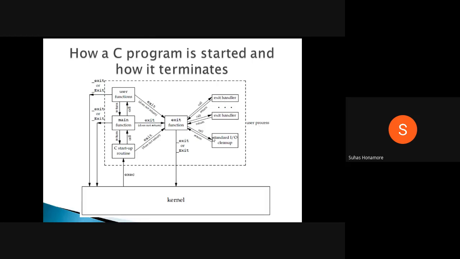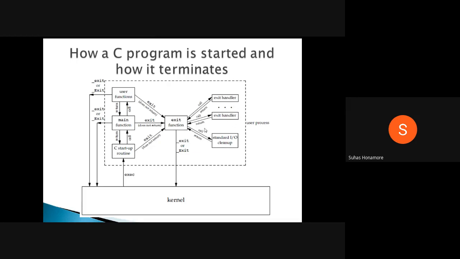Or some IO related cleanup you can do, so you can call that function, you can come out, then in the end it will call underscore exit. So what are exit handlers? Exit handlers are nothing but you have 32 predefined vectors, that is 0 to 31, a total of 32 predefined vectors. So you can write your own function, so whatever cleanup kind of things you want to do, that you can do.